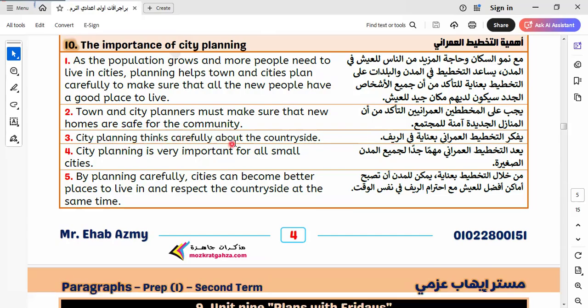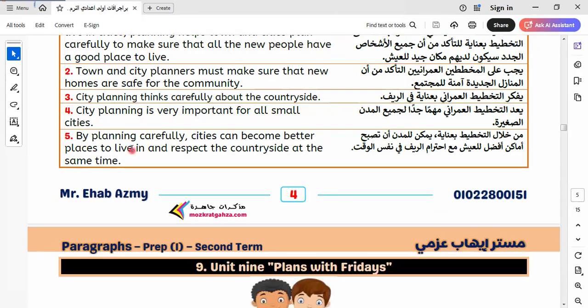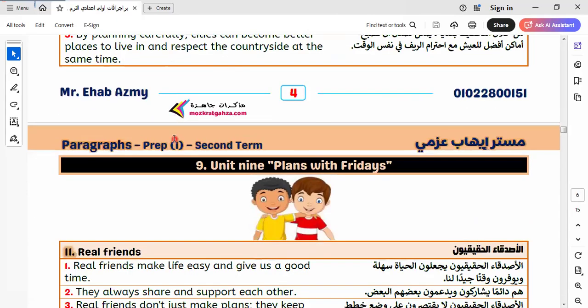Town and city planners must make sure that new homes are safe for the community. City planning thinks carefully about the countryside. City planning is very important for small cities. By planning carefully, cities can become better places to live in and respect the countryside at the same time.